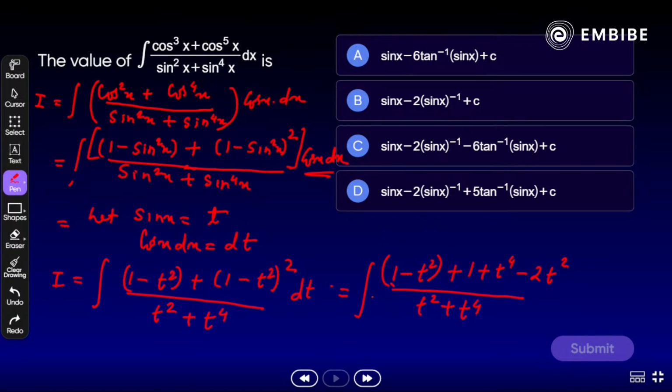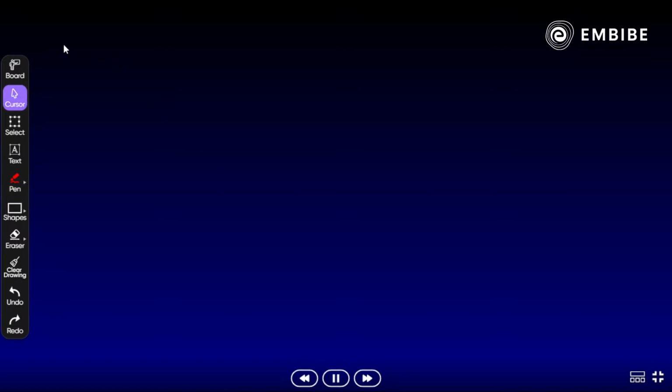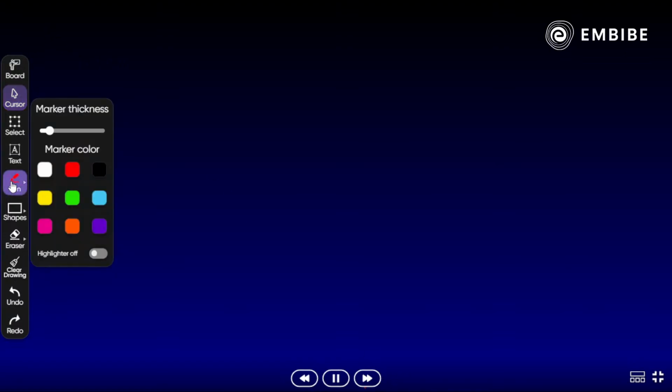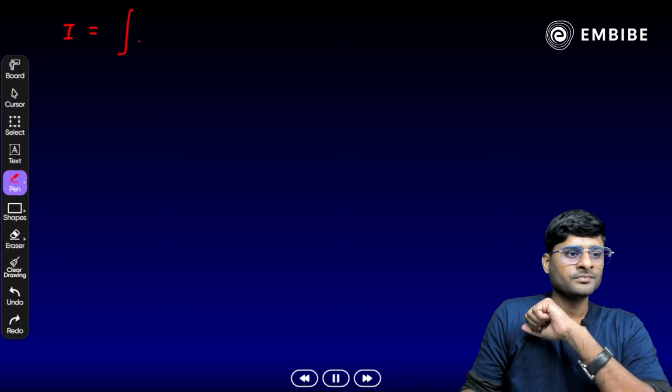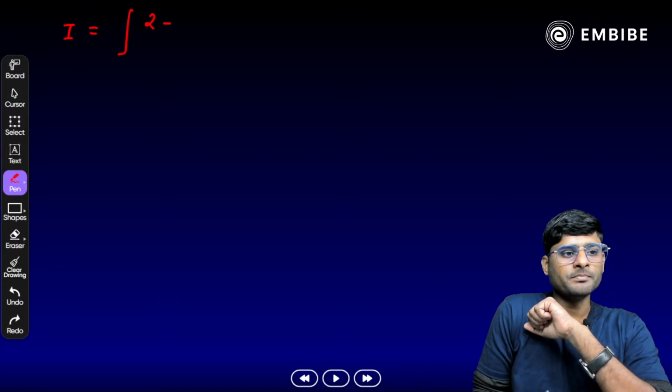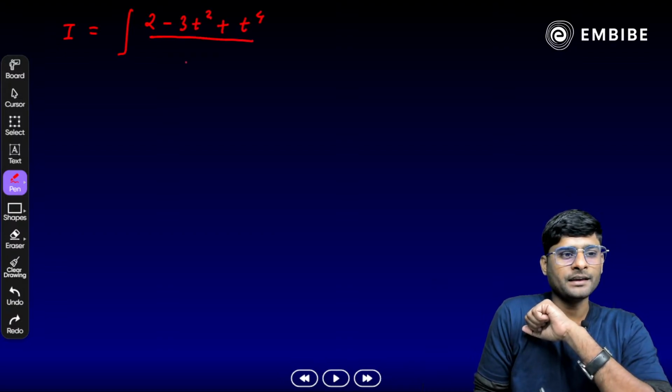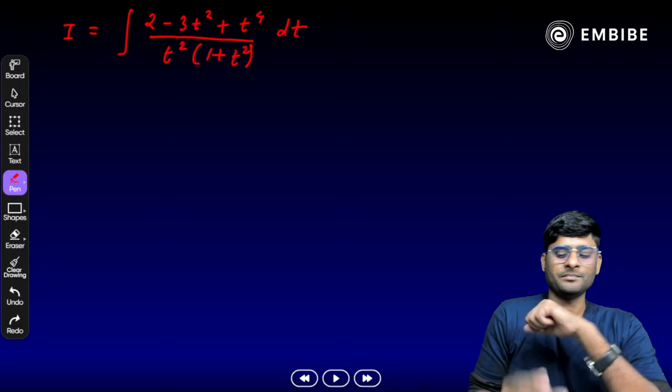So let's move on to the next step. What do we have here? I is equal to the integration of 2 minus 3t square plus t raised to the power of 4, whole divided by t square times 1 plus t square, dt.